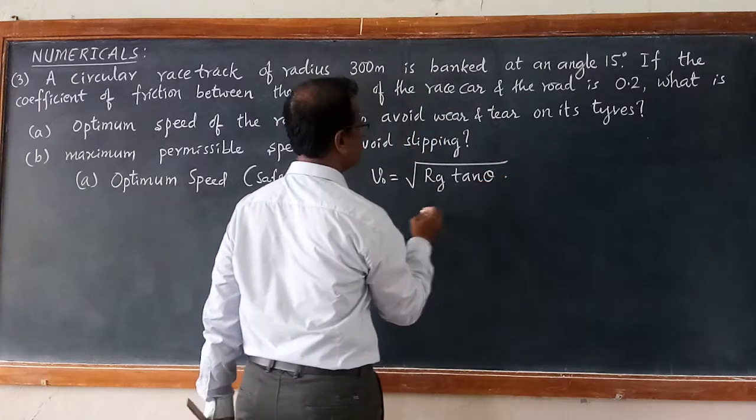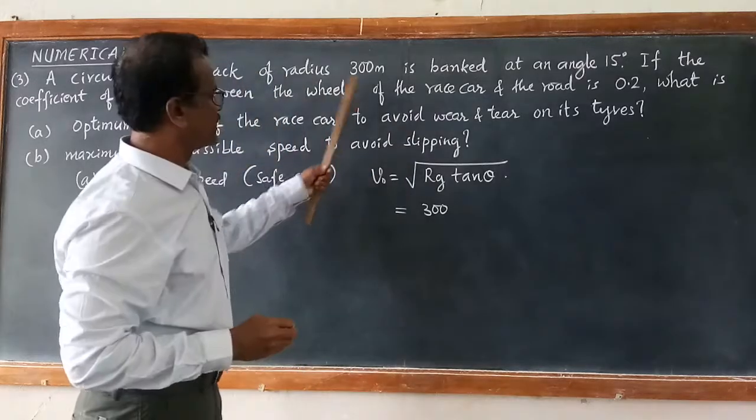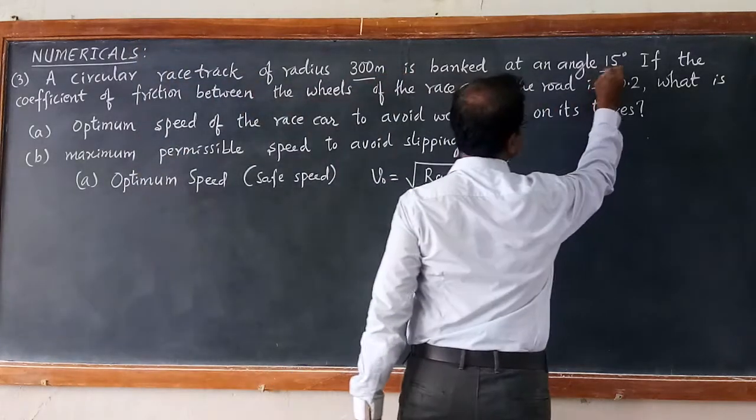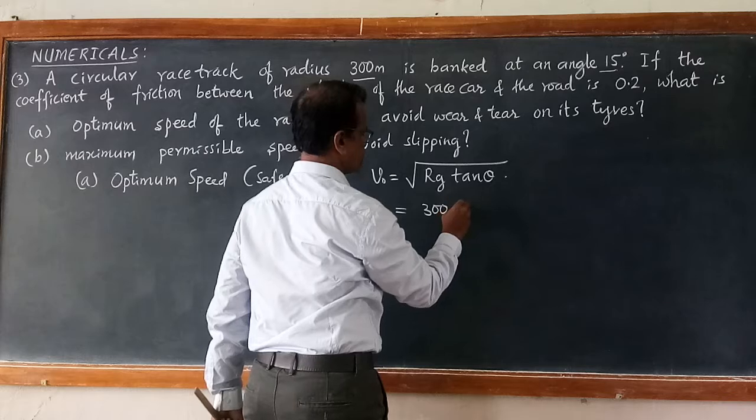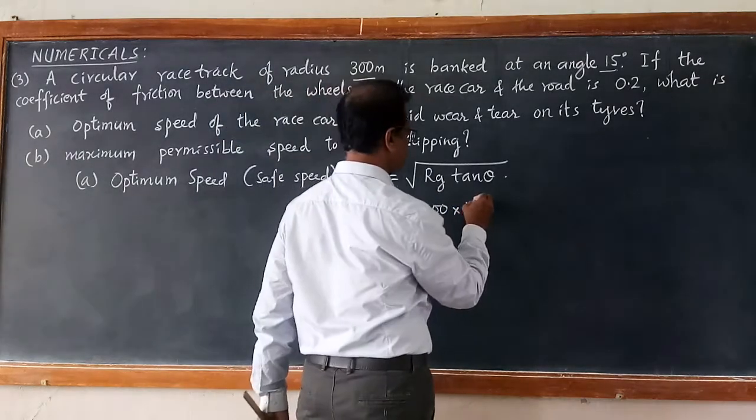Angle of banking is 15 degree. R is 300 meter, from the given data. So let us take acceleration due to gravity 10, so that it becomes convenient to solve.